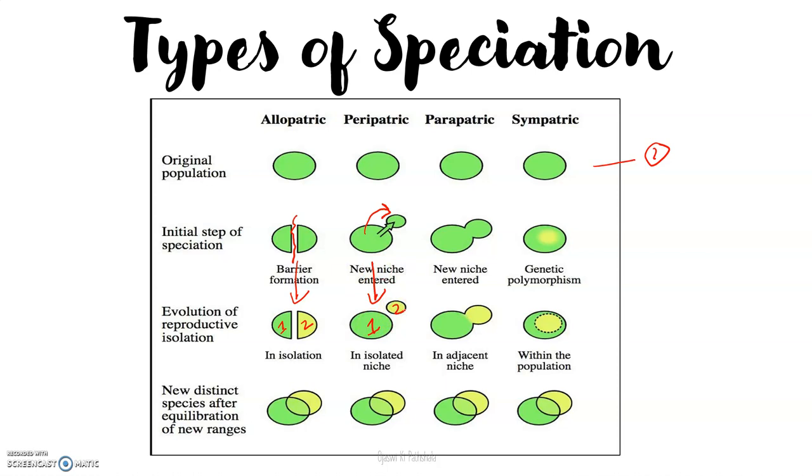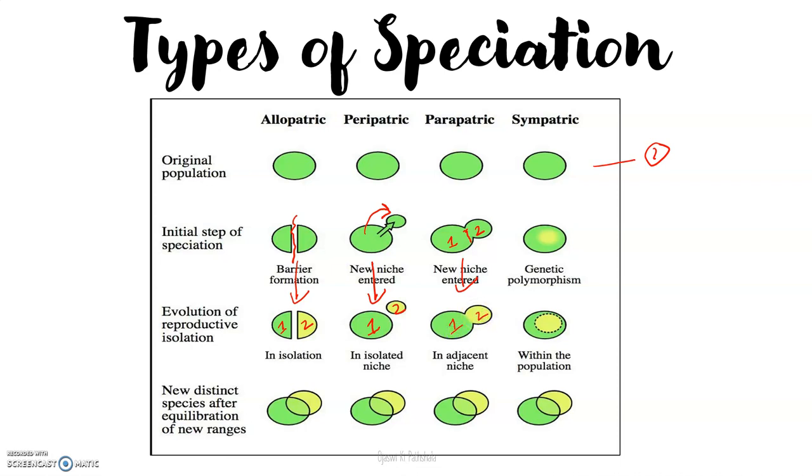Next, in parapatric, there are two different niches that are adjacent to each other, containing a single species. Due to the different niches, this single species over time will separate from each other, and after a long evolutionary process, they convert into two different species.